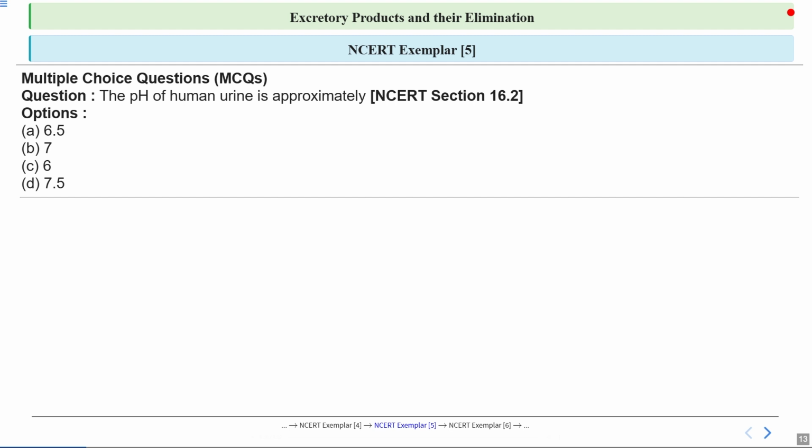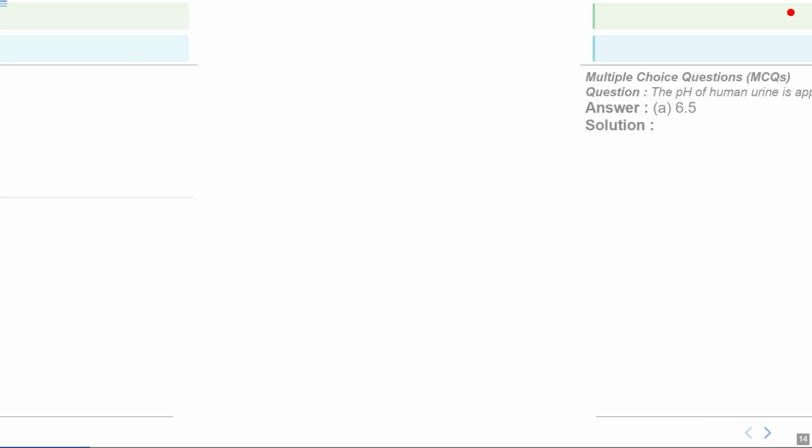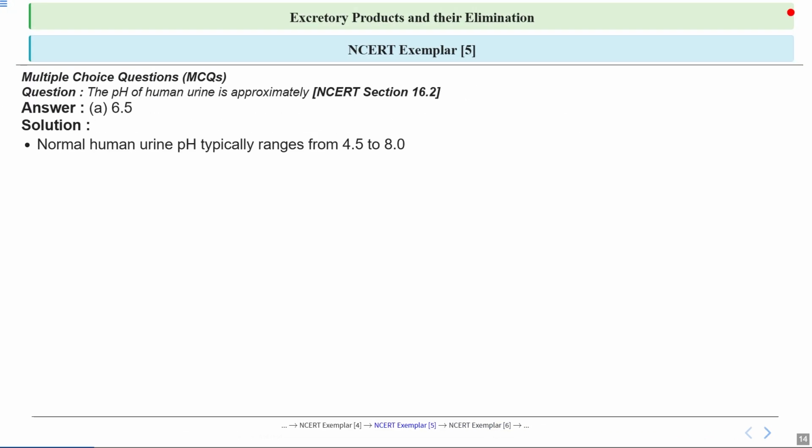Now this is question number 5, and the question is, the pH of human urine is approximately, and the options are 6.5, 7, 6 and 7.5. This question will cover NCERT section 16.2. Let's see the answer. So here our answer is A, which is 6.5. Typically, the pH of human urine ranges from 4.5 to 8. This range is important because it reflects the body's ability to maintain a balanced internal environment. Now, the average or normal pH of urine is approximately 6.5.